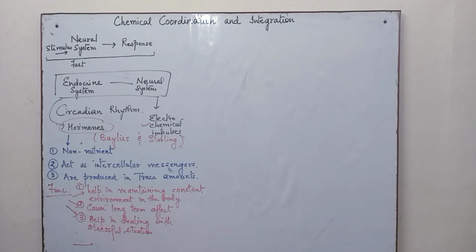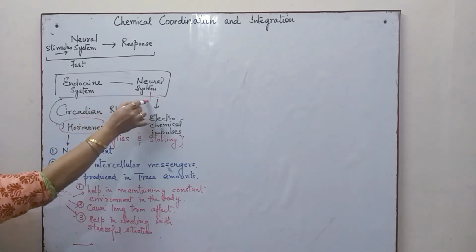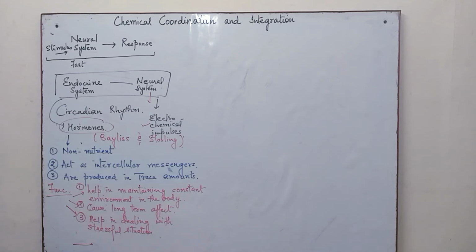The receptor of the nervous system is the effector, which can be either a muscle or a gland, whereas for the endocrine coordination it is the target organ, that is the specific organ where that particular hormone will act.